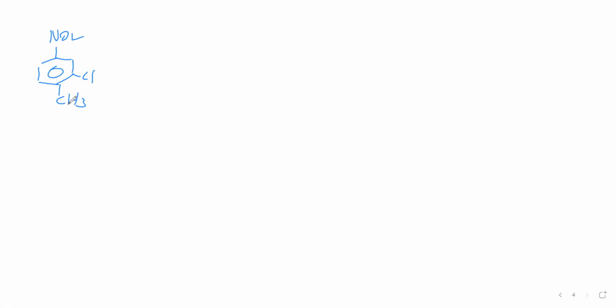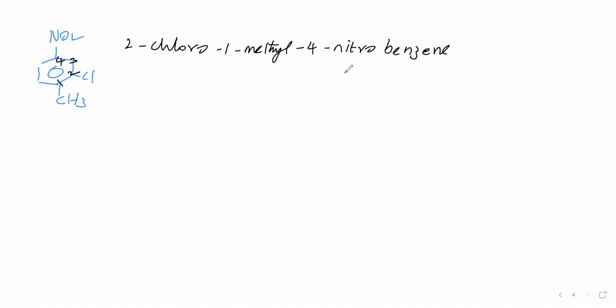If the groups have the same priority, then we have to see that the sum of the locants is least. Now number 1 I will give, number 2, number 3, number 4. Like this, the sum of the locants will be least. Now Cl is 2, therefore 2 chloro. Methyl position is 1, so 1 methyl. Nitro position is 4, therefore 4 nitro. Then benzene. 2 chloro 1 methyl 4 nitro benzene is the name of this compound.